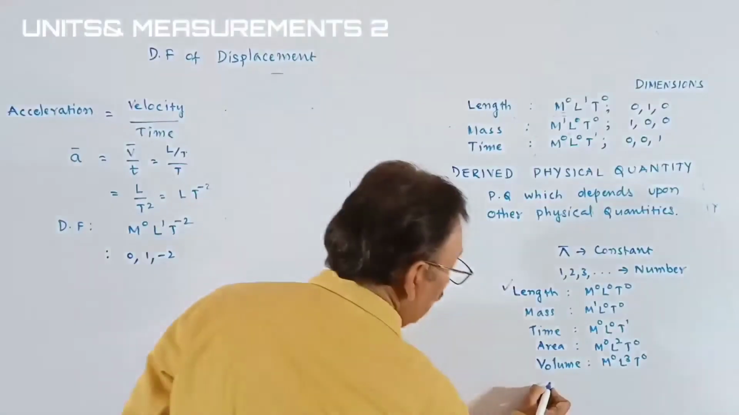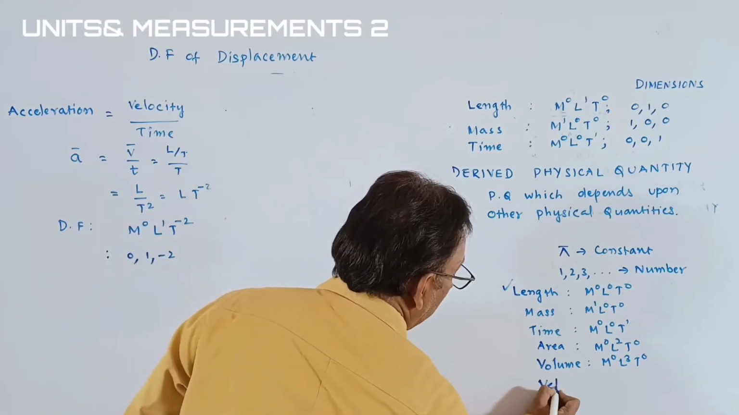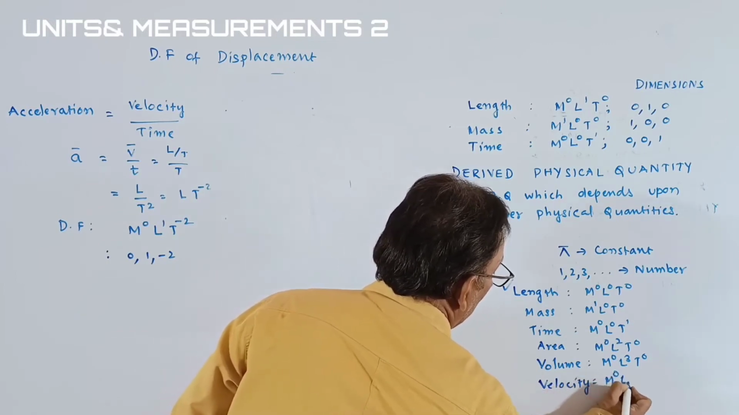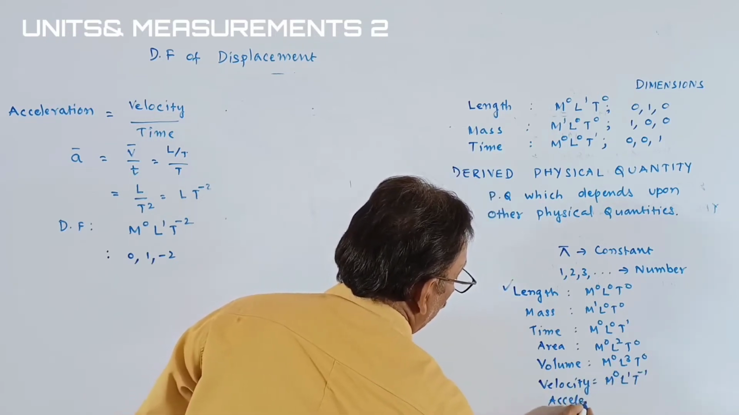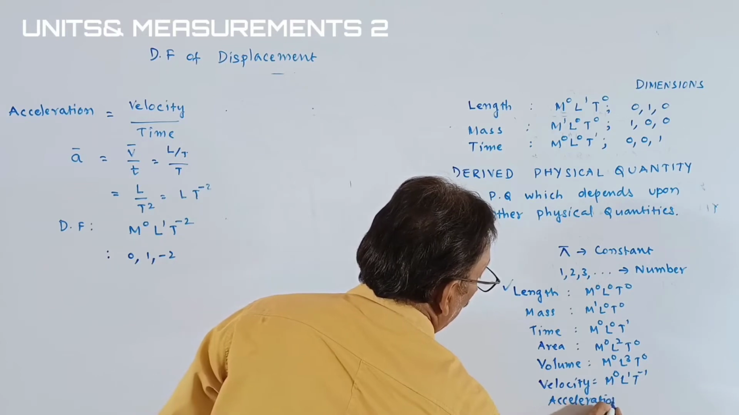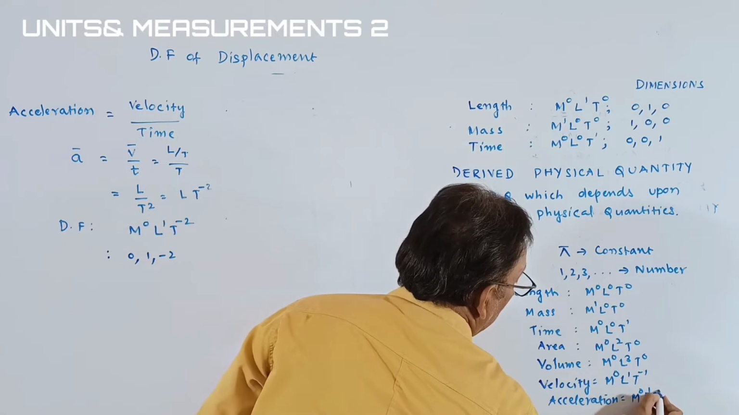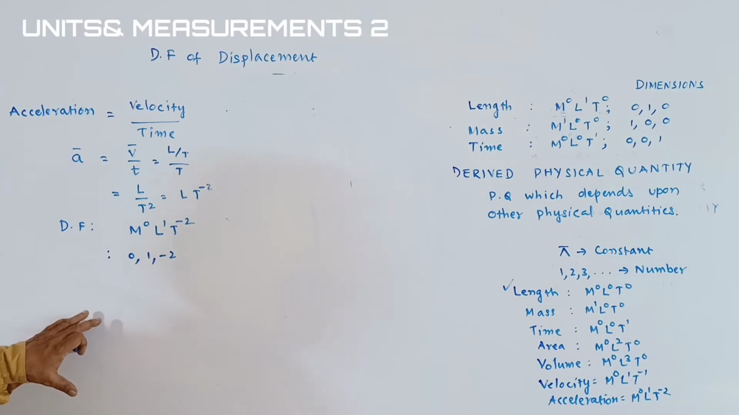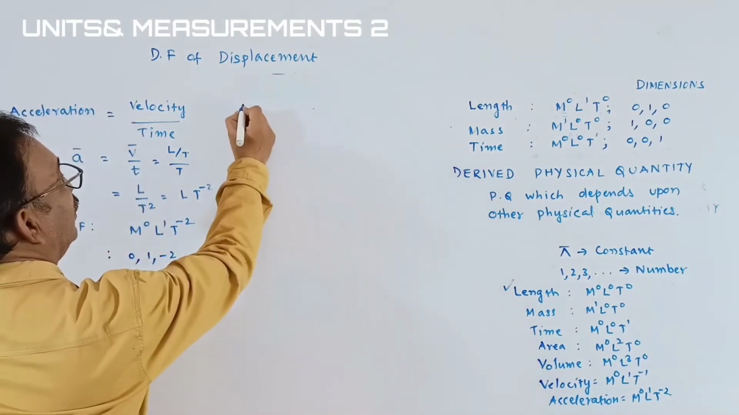For velocity, we got it as M0, L1, T inverse, and acceleration, it is M0, L1, T inverse 2. Okay, students, I hope you understood how to write the dimensional formula till now. And I'm writing one more dimensional formula for a derived physical quantity. That is force.